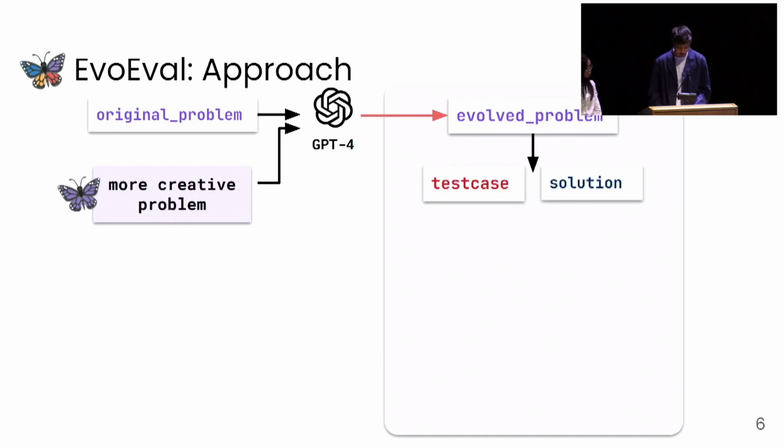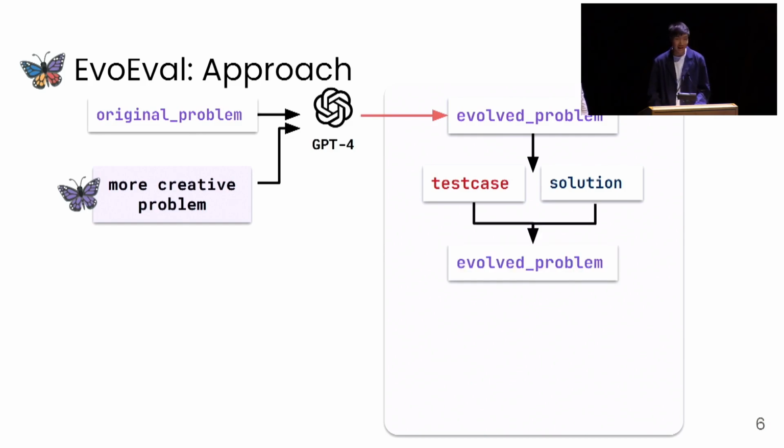We then generate the test cases as well as the possible solution. However, initially the evolved problems produced by the large language model may include small inconsistencies like incorrect examples. As such, we then instruct the large language model to refine the problem by adding or fixing example test cases in the docstring using the generated tests. And then of course we regenerate the solution.